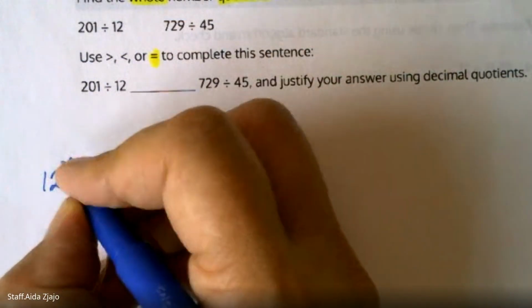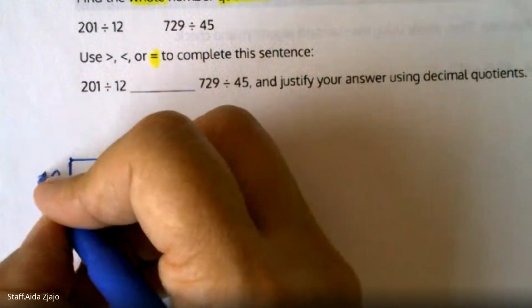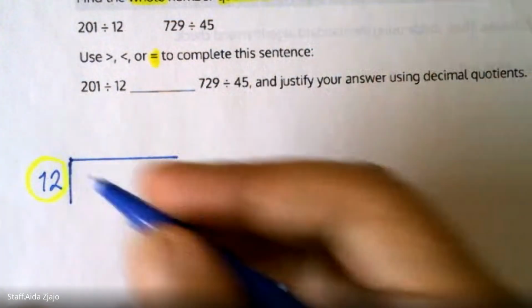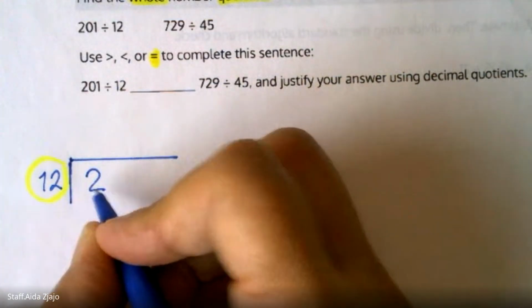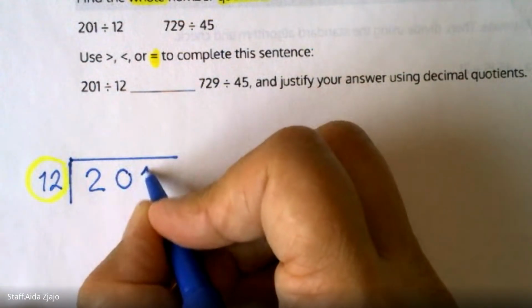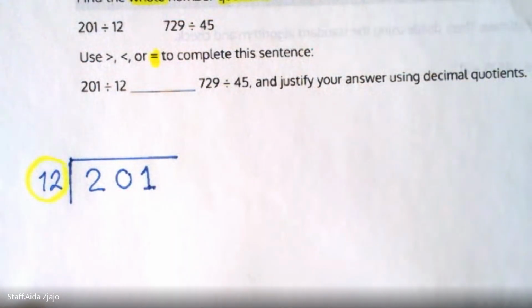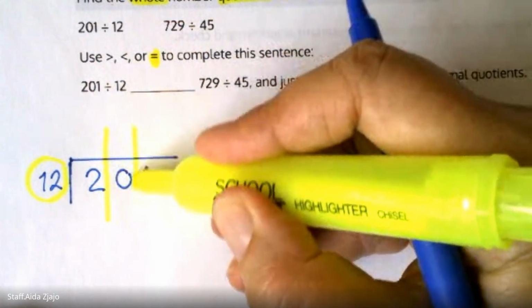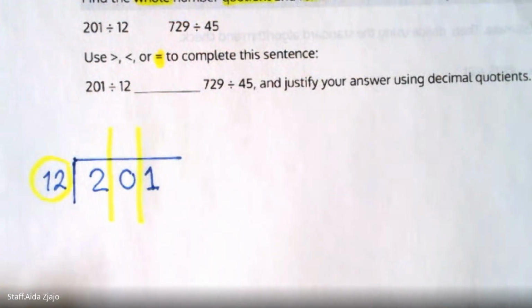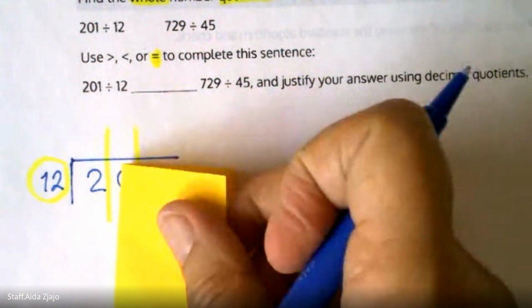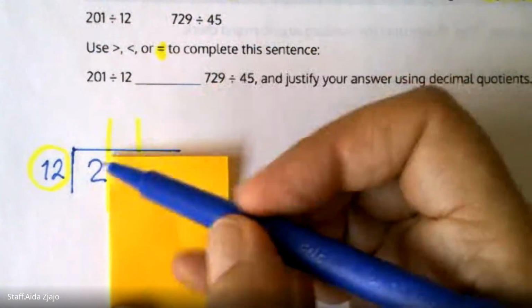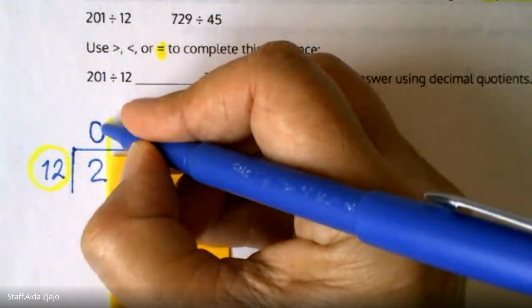So 12 is a group, and then you have 201. We will use one number at a time. And we're going to think, okay, if I have only 2, can I make a group of 12? No, I can't make any groups of 12.